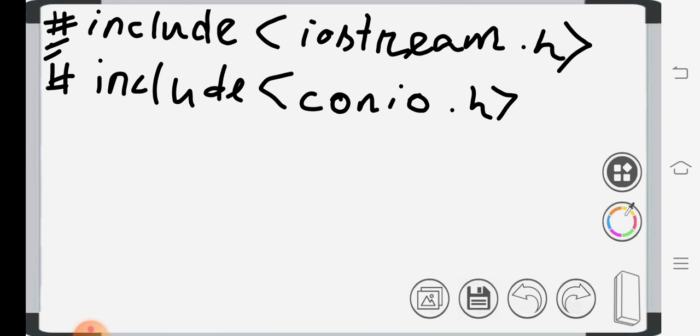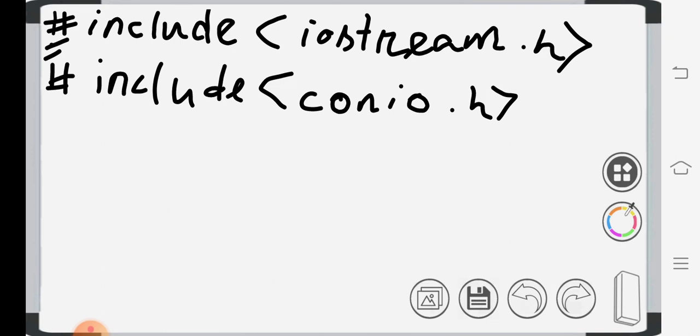And #include <conio.h> means console input output functions, used for basic functions, for example clear screen and get character. So these are the basic header files in C++ programming language.